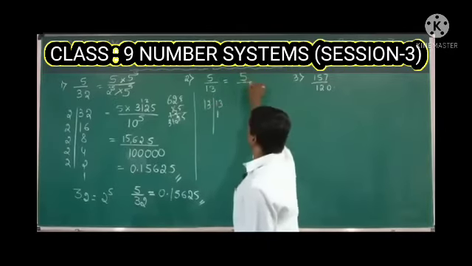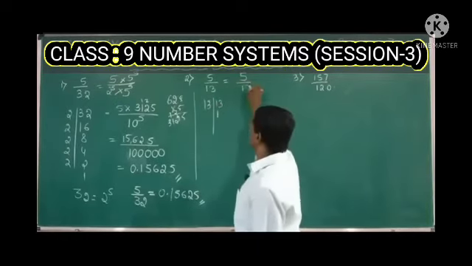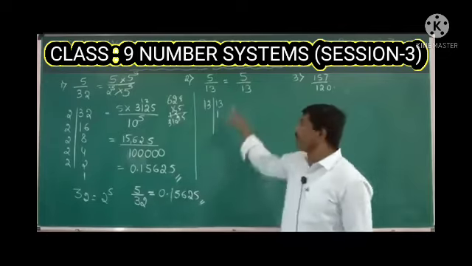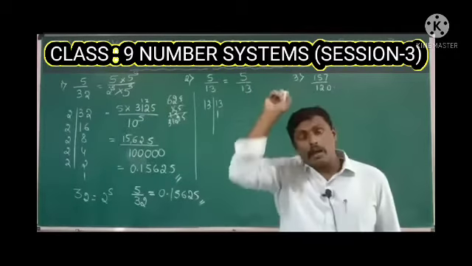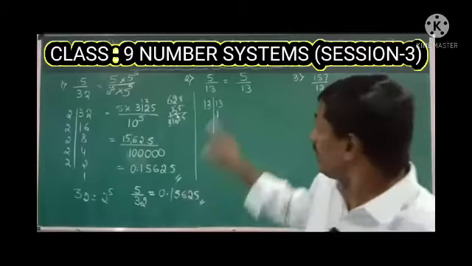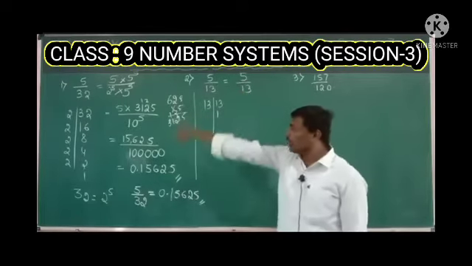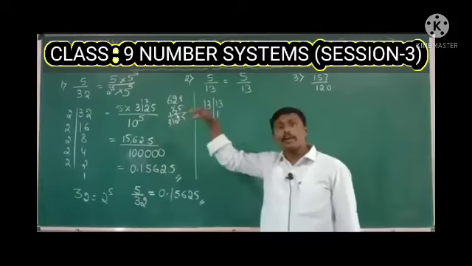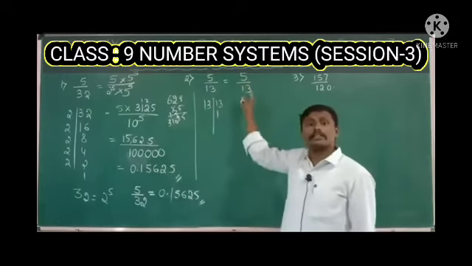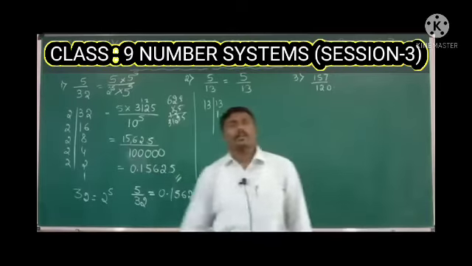So 5 by 13 can also be written with 13 in the denominator. When we prime factorize the denominator, the value is 13 only. It is purely other than 2 and 5. So the given rational number is non-terminating.